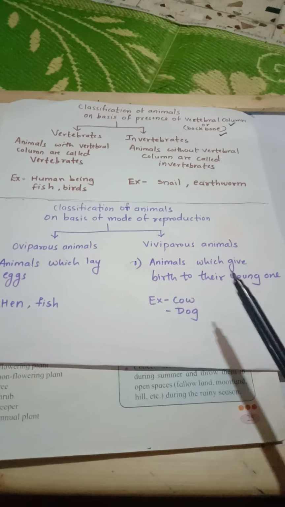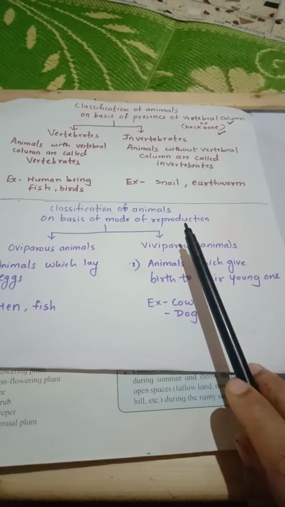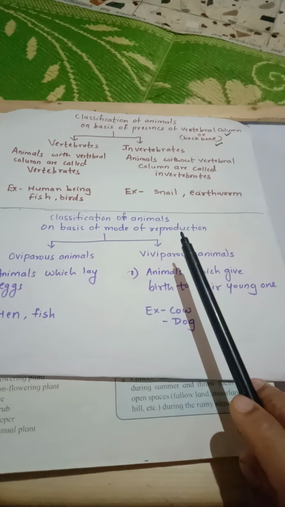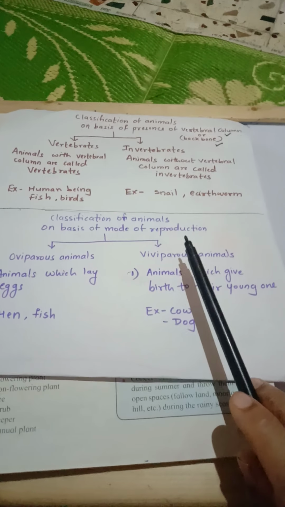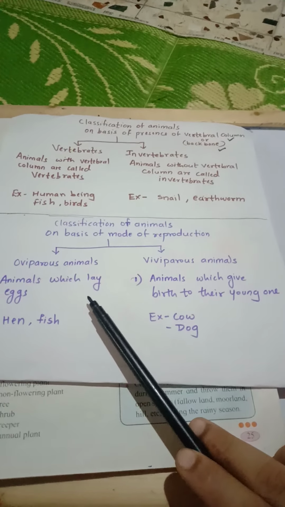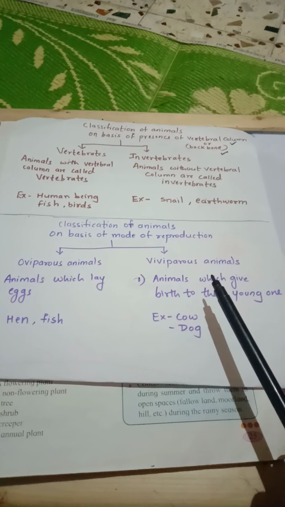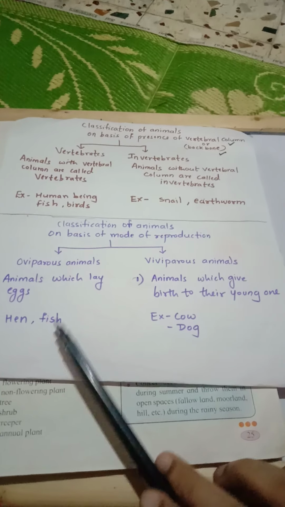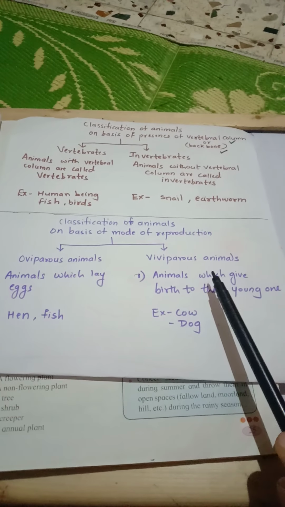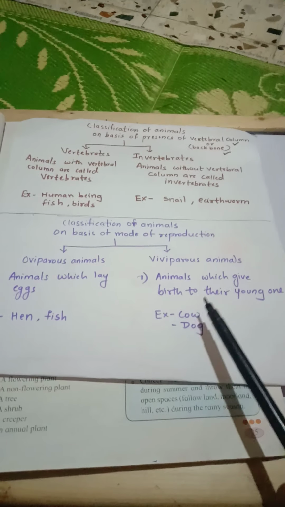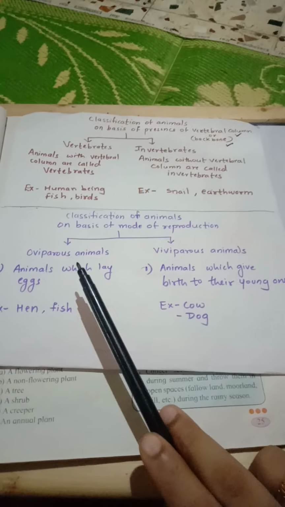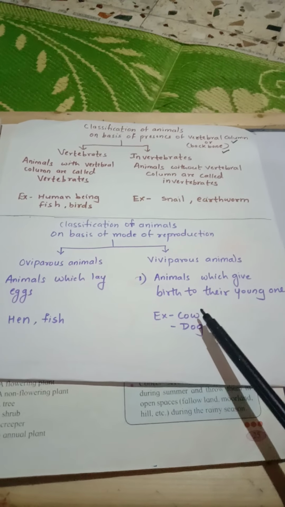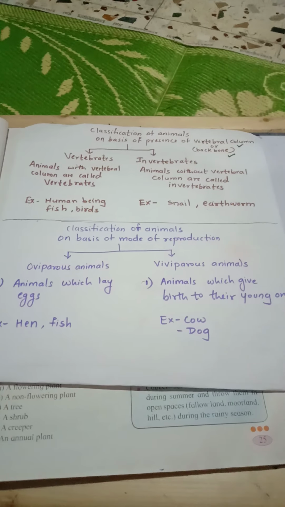We have studied about reproduction characteristics in the previous lecture. Yes or no? The mode of reproduction is seen in living things: the animals which lay eggs and the animals which give birth directly to their young ones. So the animals which lay eggs are called oviparous animals, and the animals which give birth to their young ones are called viviparous animals. Examples of oviparous animals: hen and fish. Examples of viviparous animals: cow and dog, also human being.